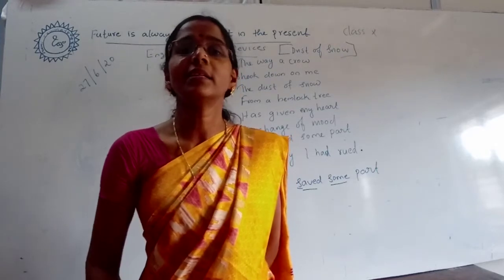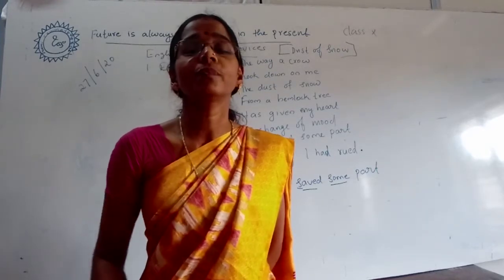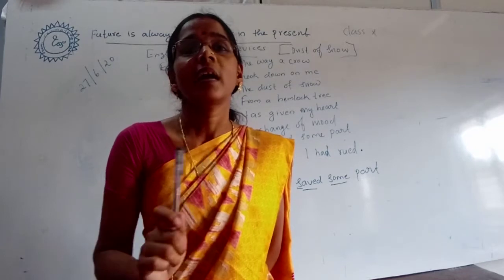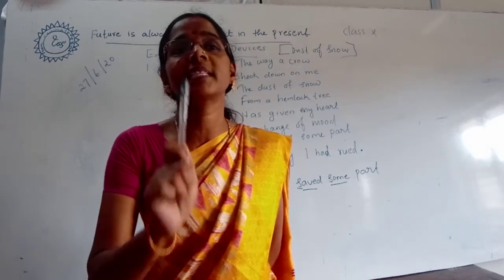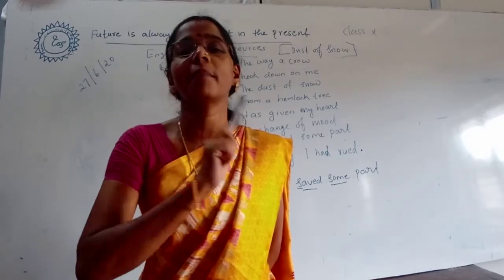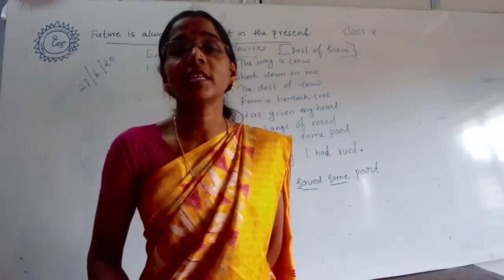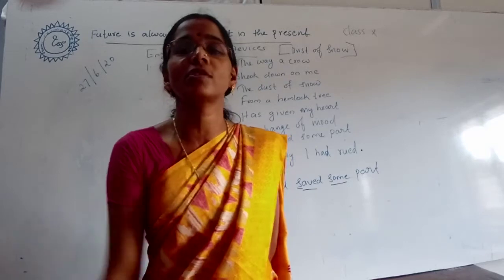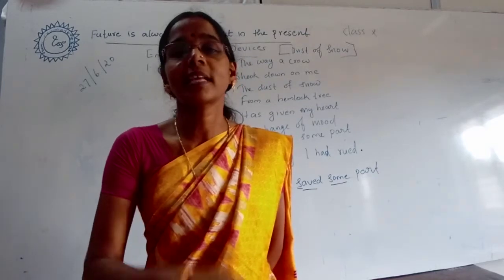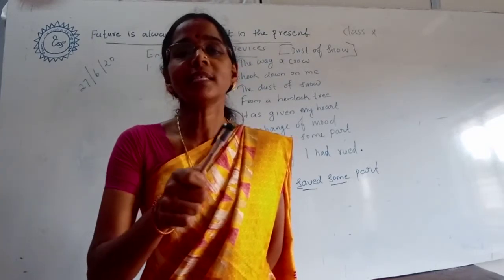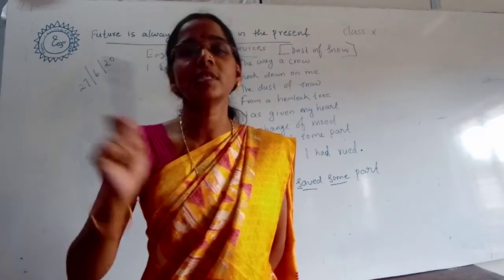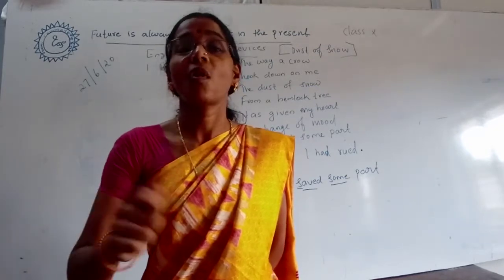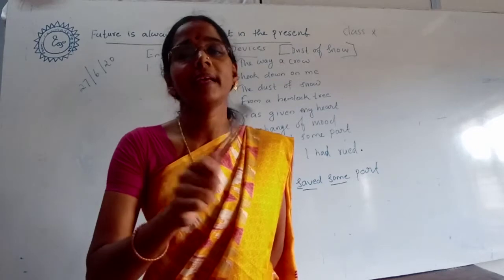Next one is alliteration. The word is very familiar to you. Alliteration is the repetition of the same consonant sound in nearby words. What do you mean by consonant? Vowels and consonants. Vowels are the sounds A, E, I, O, U. Consonants are all other sounds except A, E, I, O, U.